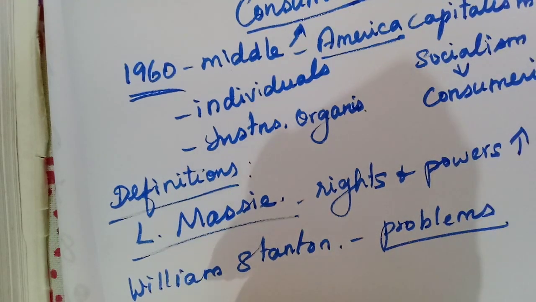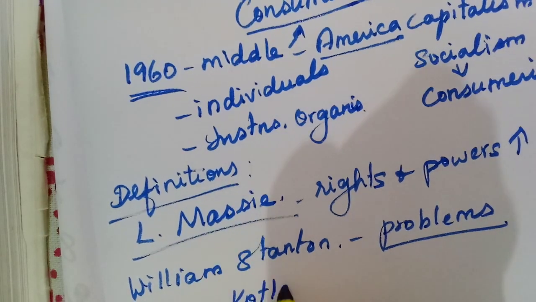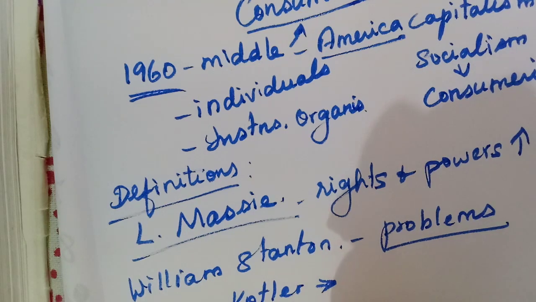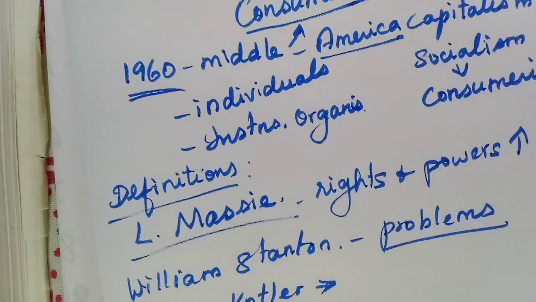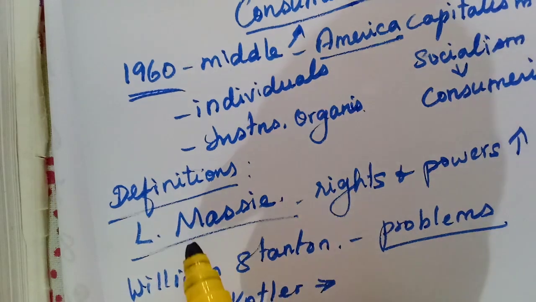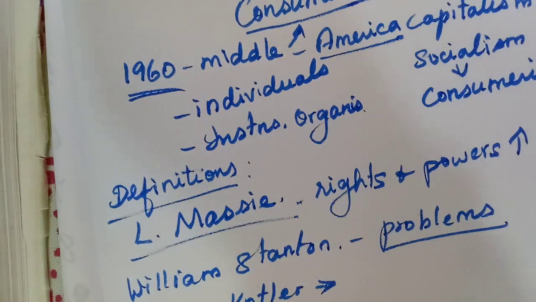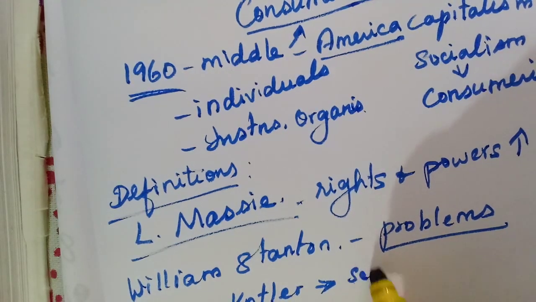Another one, Philip Kotler, has given one definition. Here he is saying consumerism is not limited to organized efforts. It includes organized effort, and also one social movement, that is increasing the rights and powers, adding Massey's words. Organized effort means here they will sell the product. Selling takes place first.